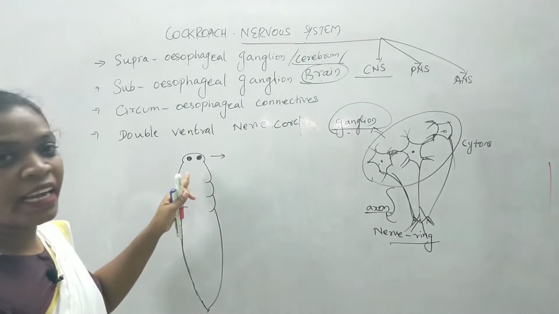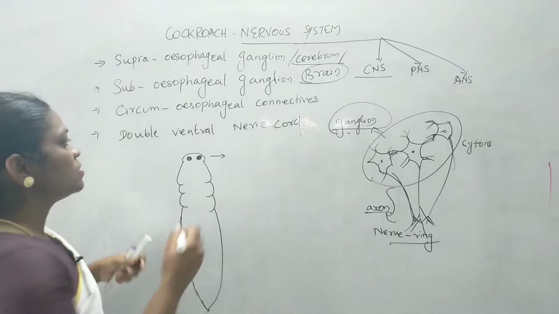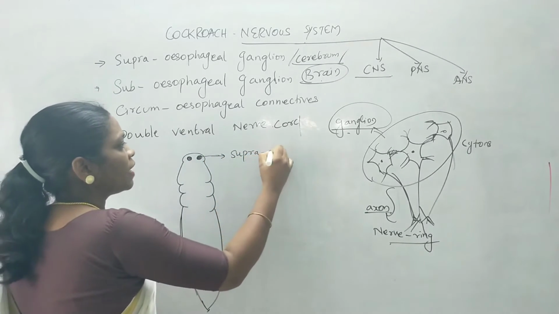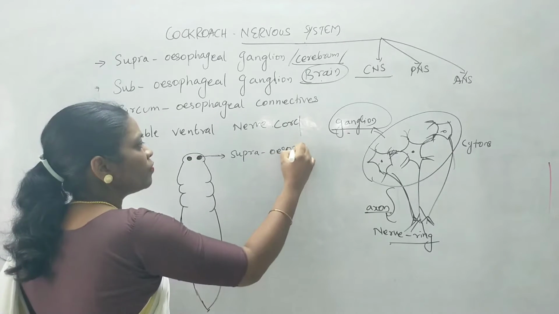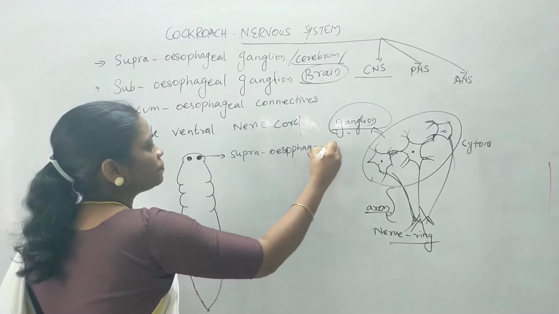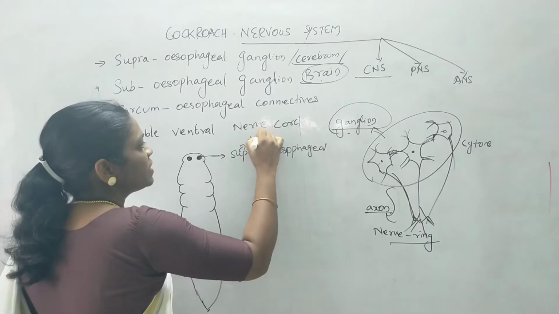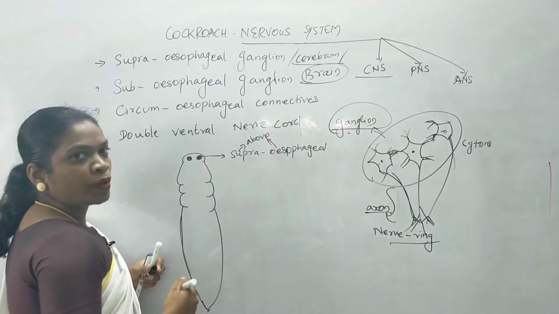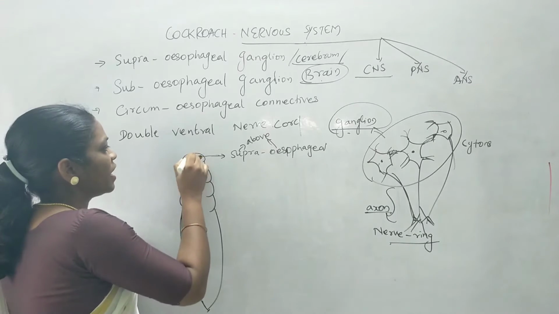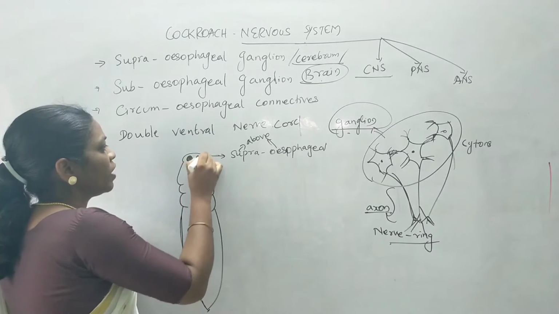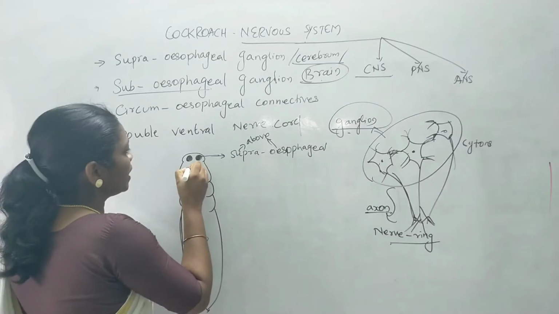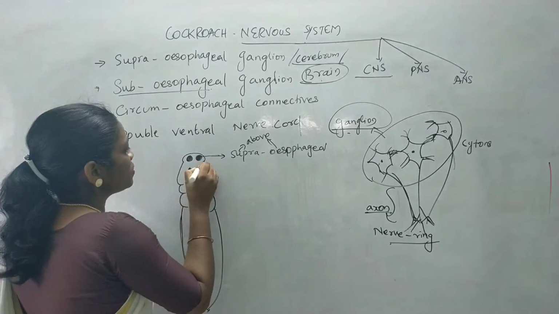So they have ganglions. These ganglions are known as cerebral ganglions, or supraesophageal ganglion. Why are they known as supraesophageal? Supra means above. It is present above the esophagus. That is why it is known as supraesophageal ganglion. And these ganglions are large when compared to the subesophageal ganglion. The subesophageal ganglions are found below this region.